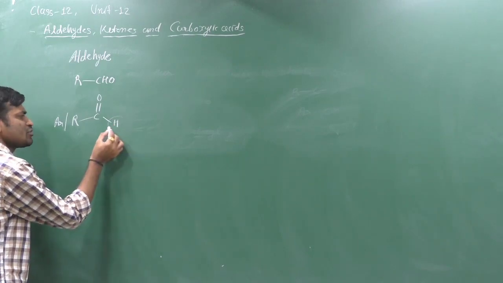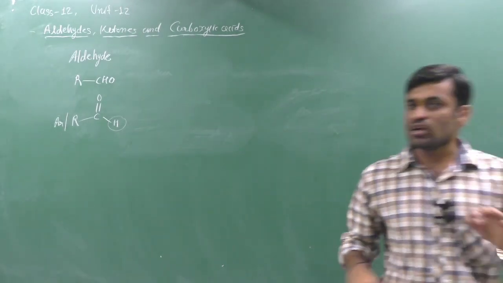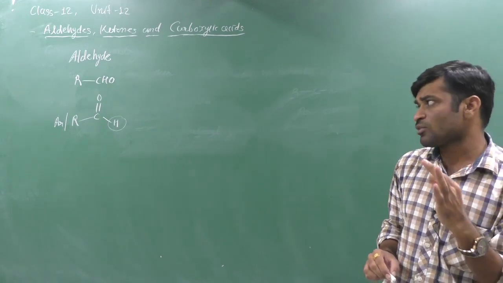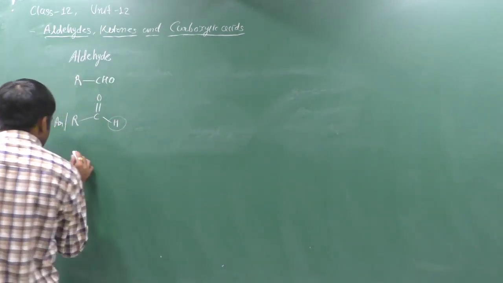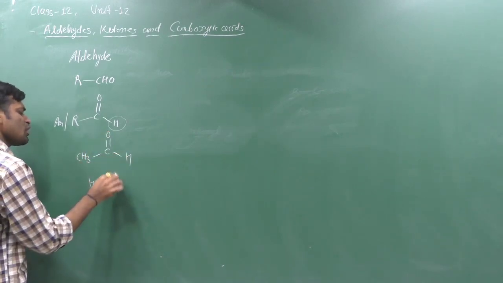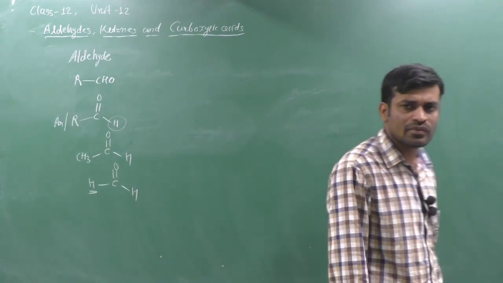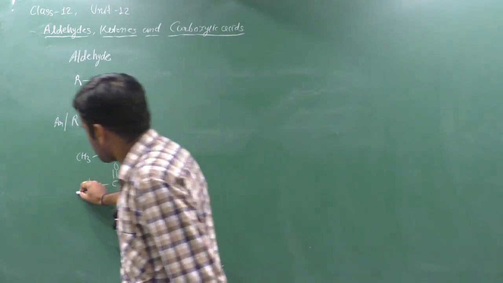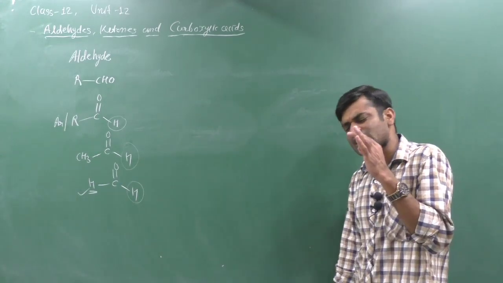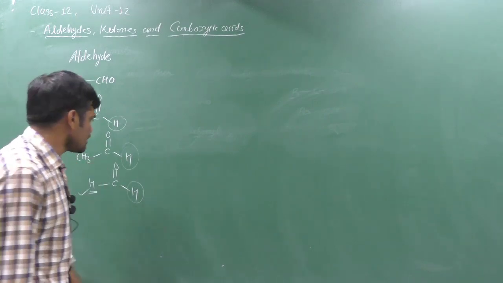Here a particular hydrogen is necessary. On one side of the carbonyl group there is hydrogen, and on the other side there is some alkyl group or aryl group, therefore you can say that it is an aldehyde. Like CH3 C double bond O H, it is an aldehyde. Hydrogen on both sides is also allowed; if both are hydrogen, it is formaldehyde. There is no problem if the other side is also hydrogen, but at least one valency of the carbonyl carbon must be satisfied by hydrogen. Therefore this is an aldehyde.